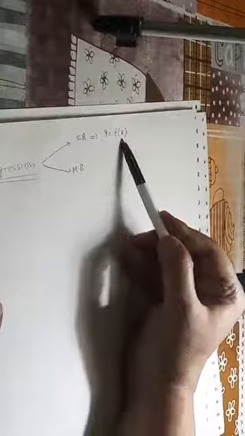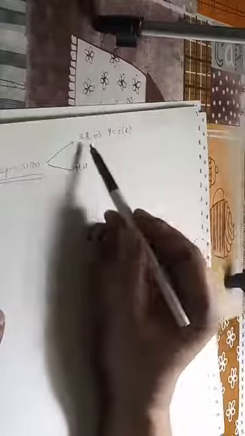So here what do you have? One dependent variable and one independent variable. When we use one dependent variable and one independent variable, we are talking about simple regression.